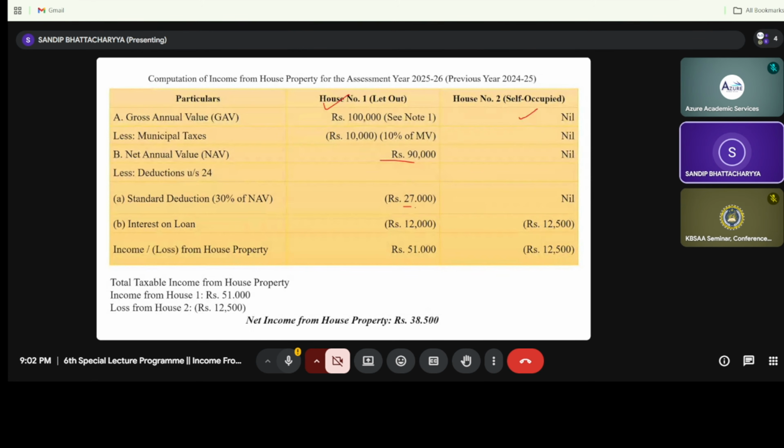From this 90,000, we will get the standard deduction of 27,000, and the interest on loan given in the question, 12,000, so it will be 51,000. Now the second house: the net annual value will be nil, and the standard deduction will be nil, but the interest on housing loan is 12,500. So this is the loss from house property, that is 12,500. So what will be the net income? 51,000 minus 12,500. So the net income from house property is 38,500. This is the entire scenario of the calculation of the income from house property under this condition.